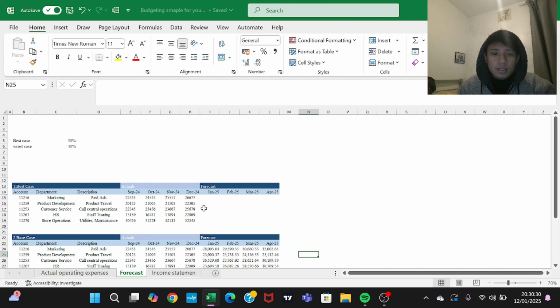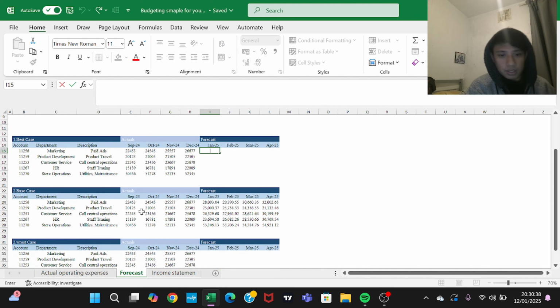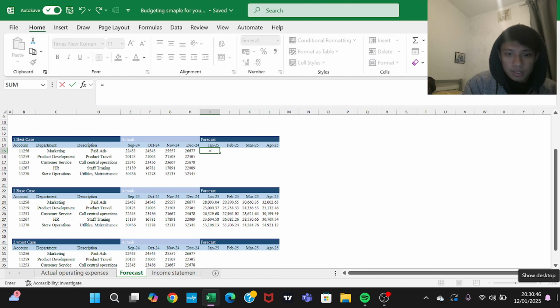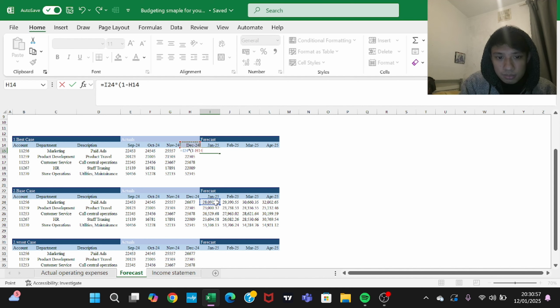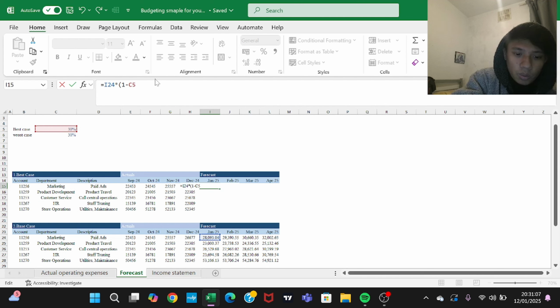Base case is a normal case. In the base case, what I did was forecast on the basis of historical data. But in the best case, I'm going to reduce my expenses by 30%. So the simple formula is this multiplication, 1 minus 30%, and I want it to be locked.